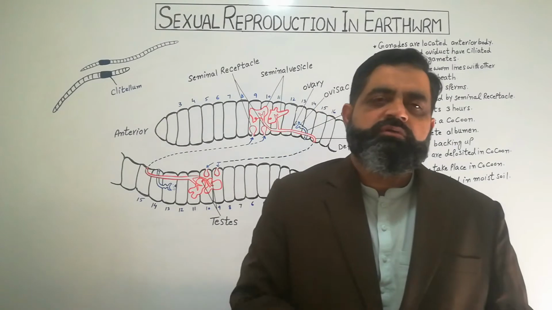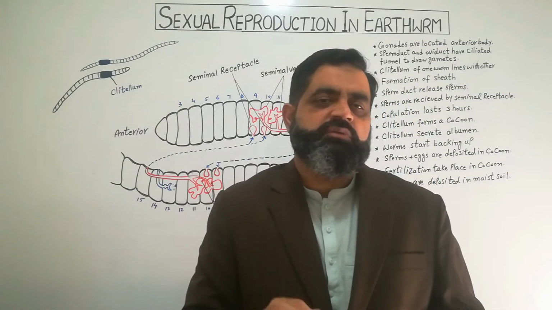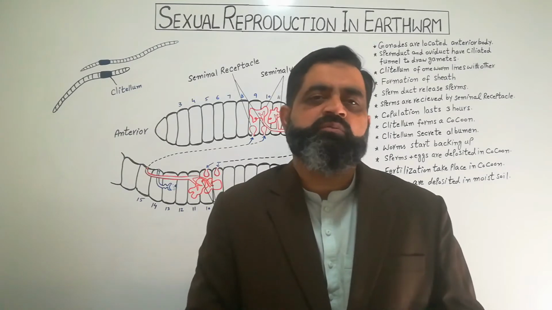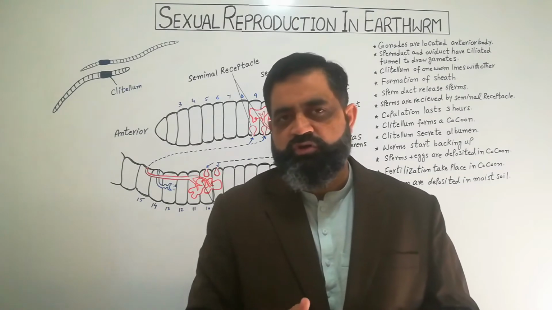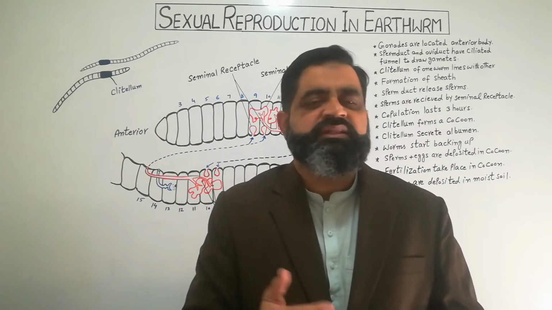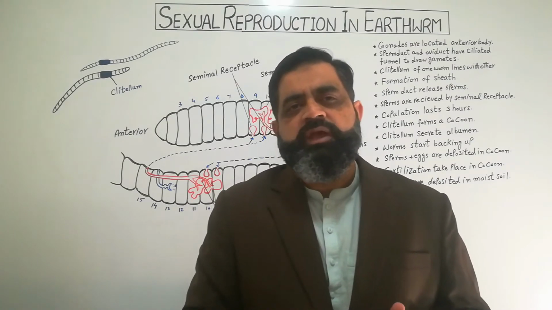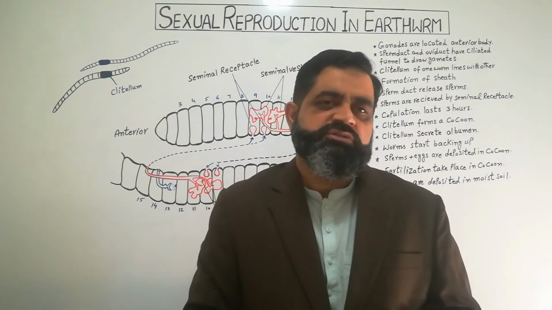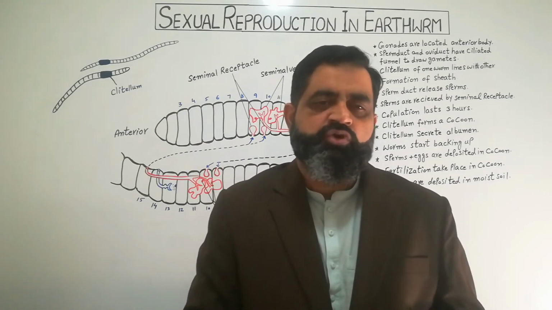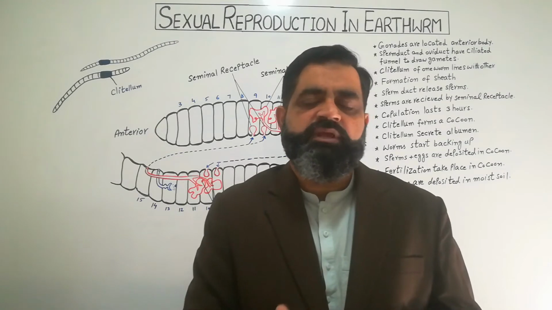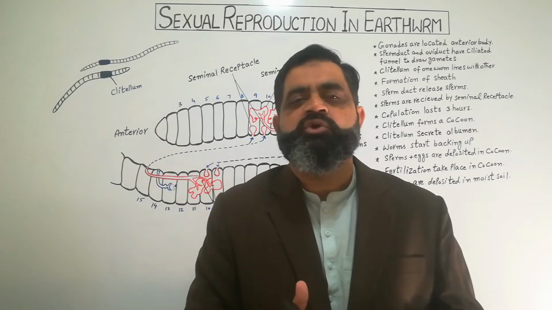And one more important thing about earthworm is that earthworms are monoecious. As you know, monoecious are those animals which have male and female reproductive organs present in the same body. They are also known as hermaphrodite. Usually, as being hermaphrodite or monoecious, they could reproduce in the same animal because both male and female reproductive organs are present in the same animal, but they usually do not do so.